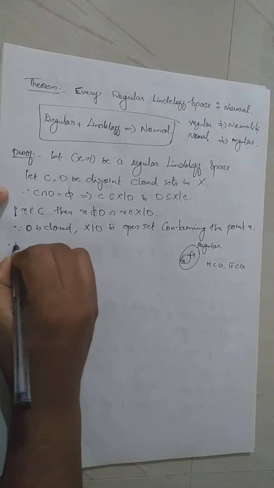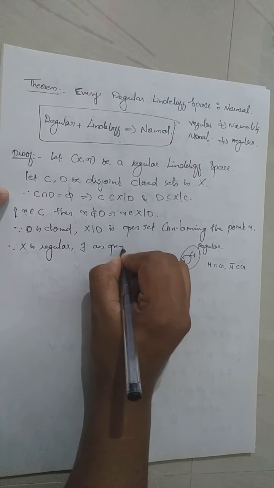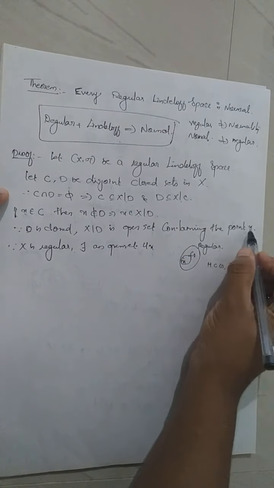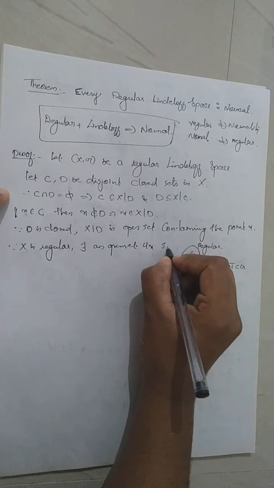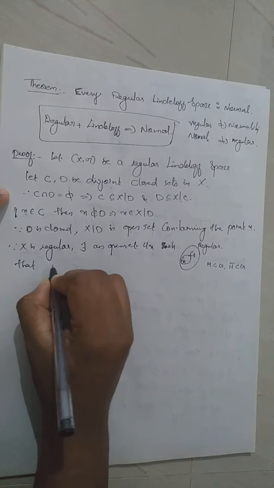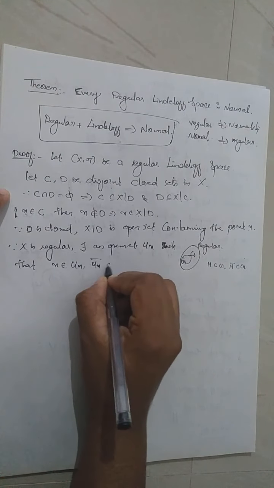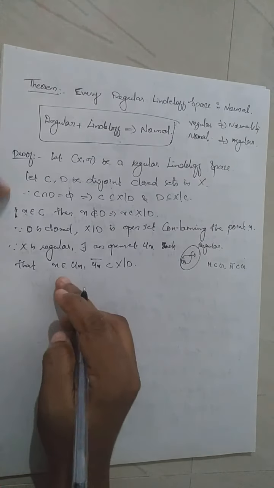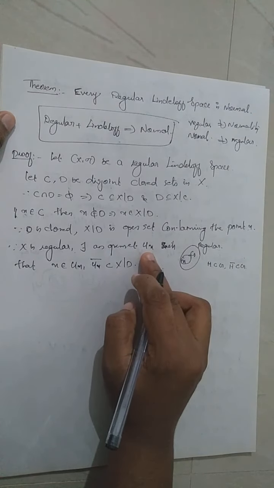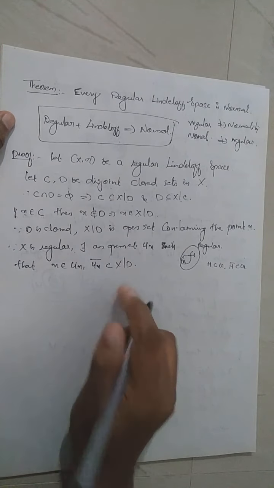By that result, since x is a point and X minus D is an open set containing that point in a regular space, there exists an open set, I take it as Ux, corresponding to this x, which will vary, such that x belongs to Ux and its closure is contained in G, where G is X minus D. So for any point x in C, we have an open set Ux such that x belongs to Ux and Ux closure is contained in X minus D.